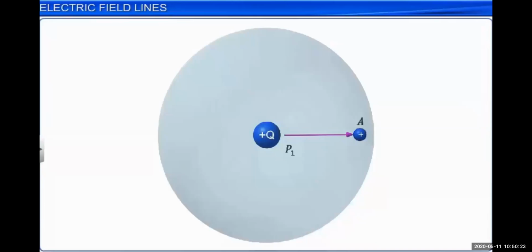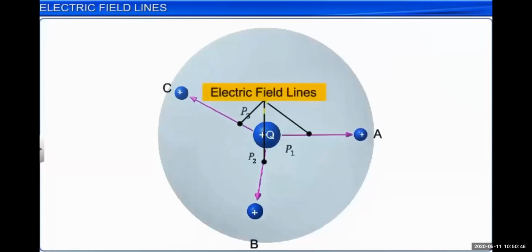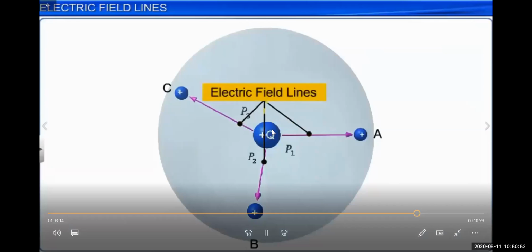Suppose we have a charged particle plus q, and there is a point a, and you can see another charged particle a, which is at a distance of r from this charged particle q, and electric force will be there, of course. So we have three charged particles near the source charge q: charged particle a, b, and c. So there will be electric field lines.